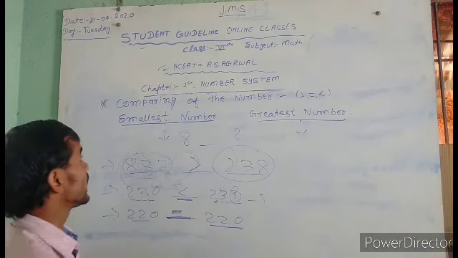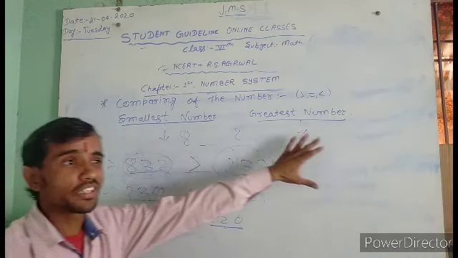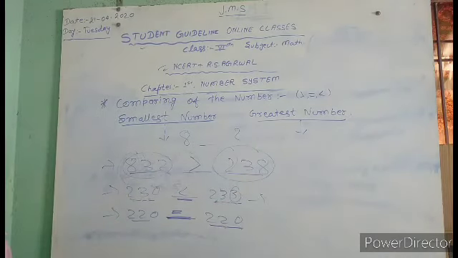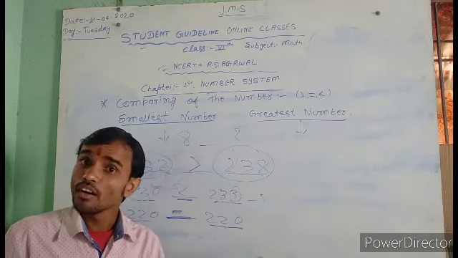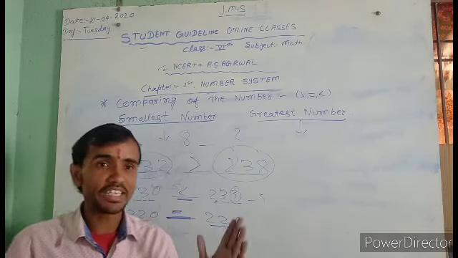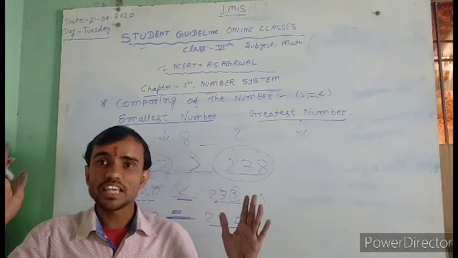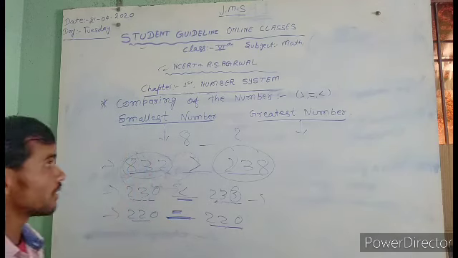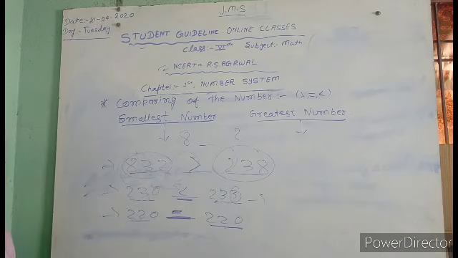Let me repeat once again, the smallest number and the greatest number. What is the smallest number and what is the greatest number? If you have one number, like 8, and another number, 9, then 9 is greater than 8, and 8 is smaller than 9. That's your example and that's your topic. Okay, so write the example and repeat it.